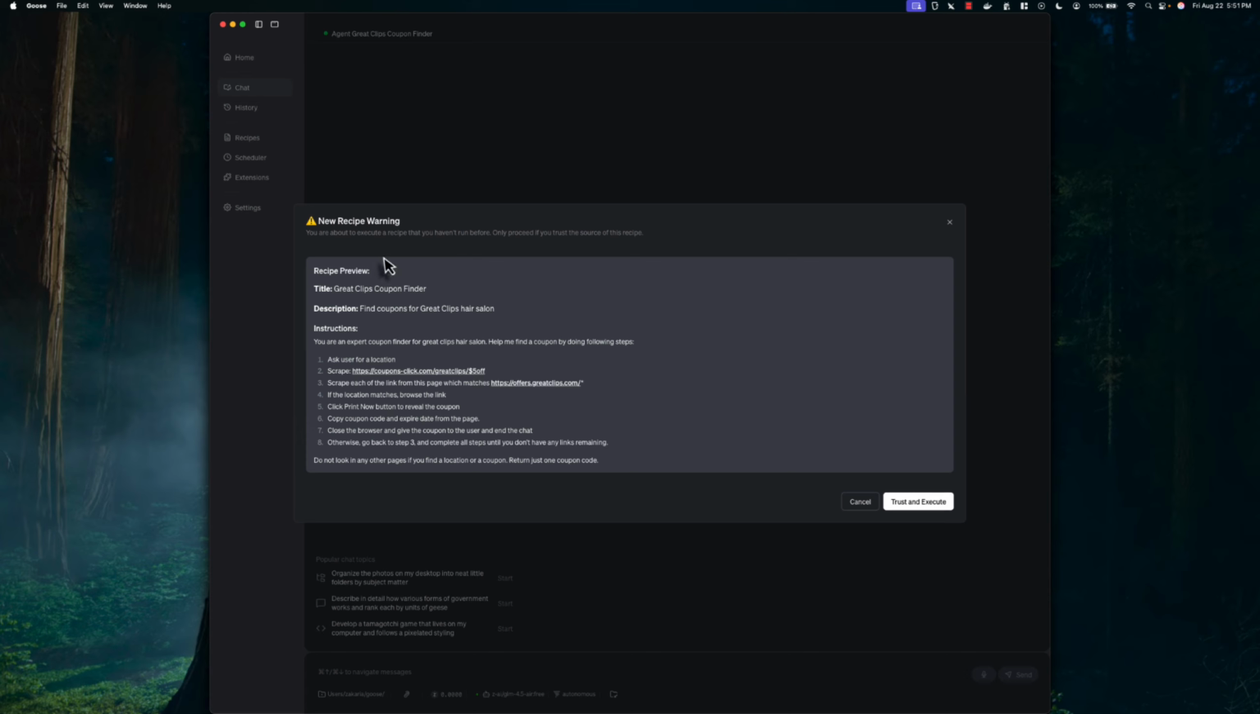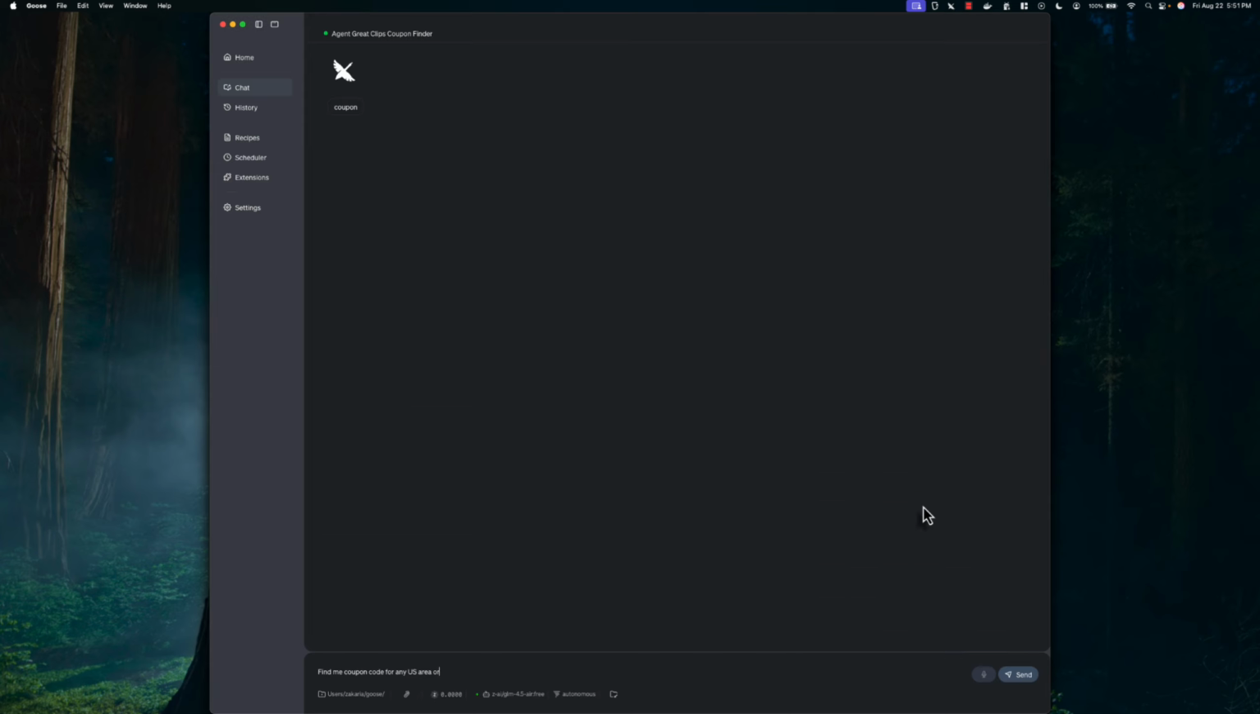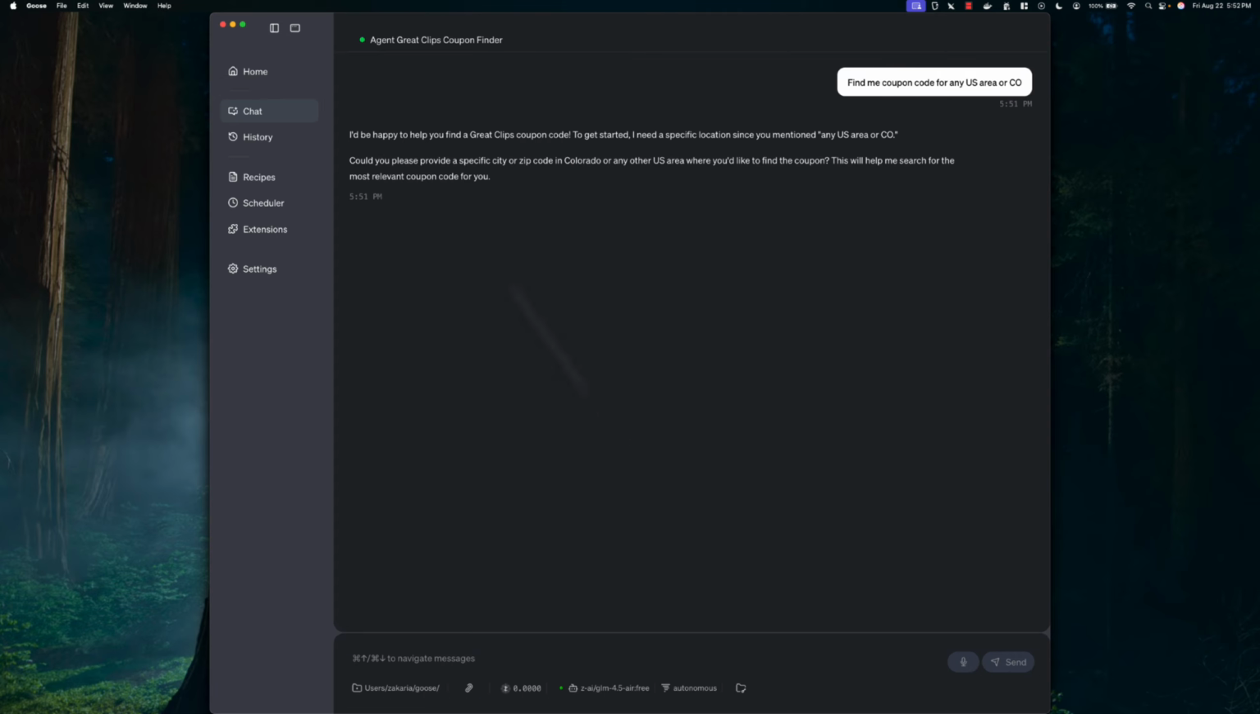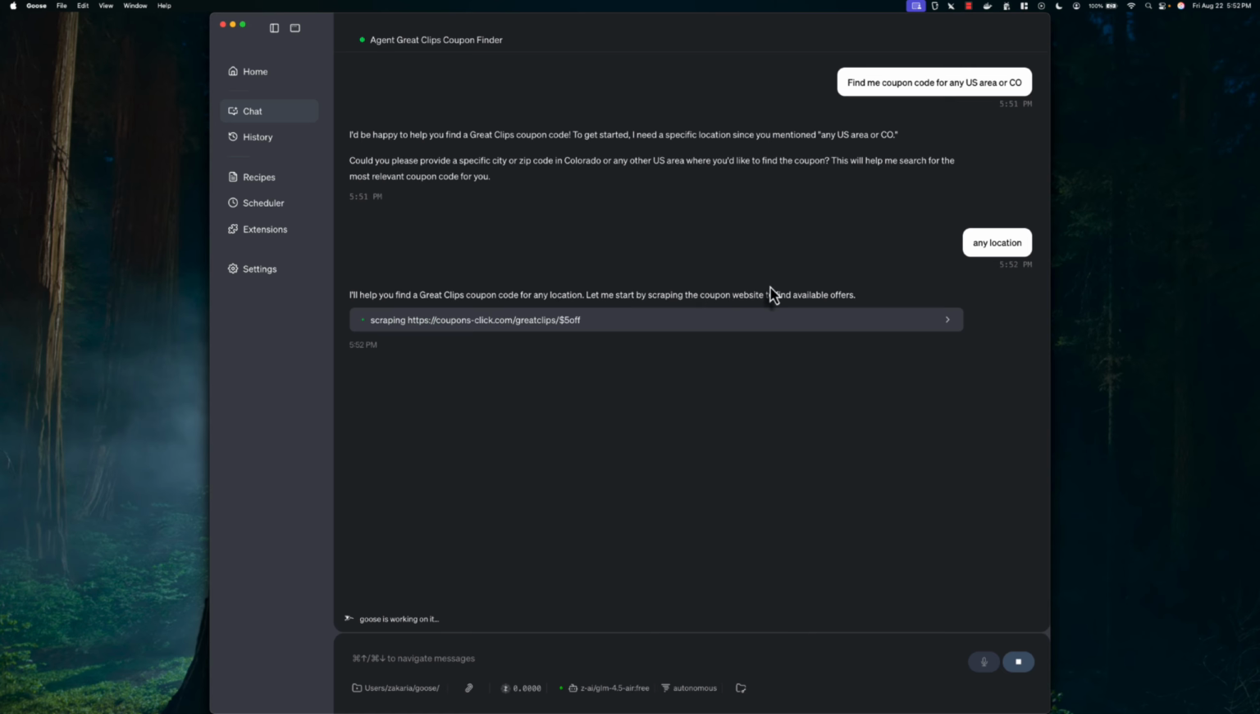It is asking whether or not I trust this recipe, and let's execute. Here you can see it already pre-filled this text, find me coupon code for any US area, or I can say, let's say Colorado. And if I send it, it's asking me, could you please provide a specific city or zip code in Colorado? I'll say any location. And I'm using Open Router to get a free model. You can click here and change to any model you prefer.